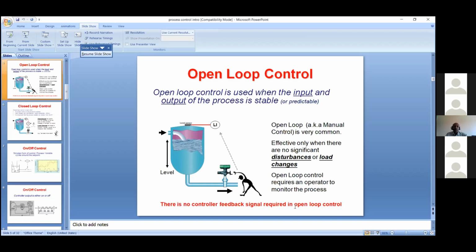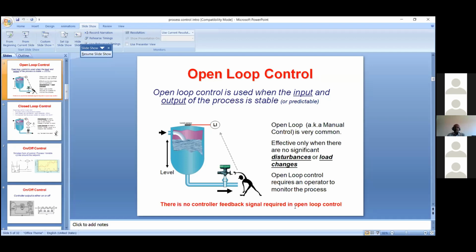So next is the open loop control. The best example of open loop control is the water tank level control in our individual house. If a water tank level controller is provided in your house, what does it do? Whenever the water level goes low, the motor is switched on. When the water level reaches the high level probe, the motor goes off.